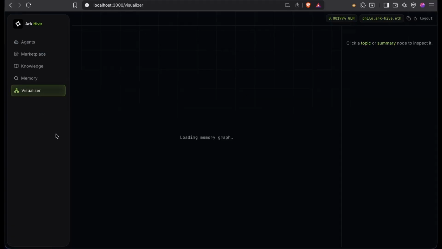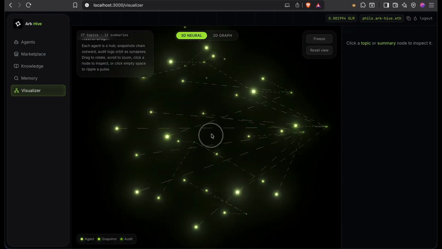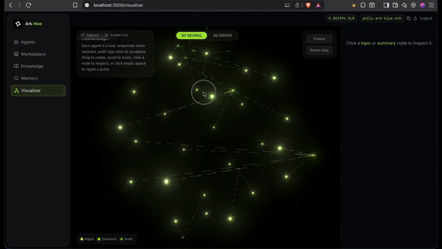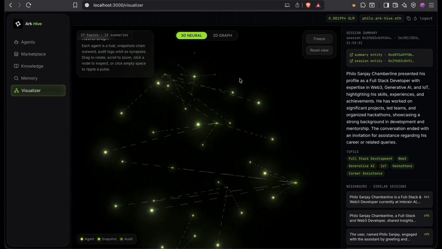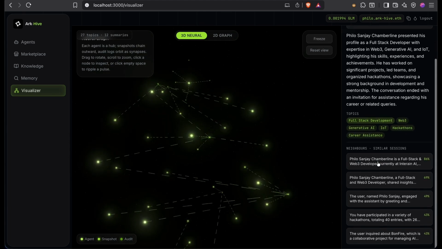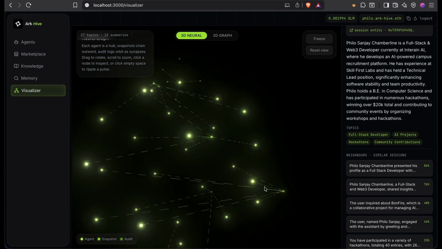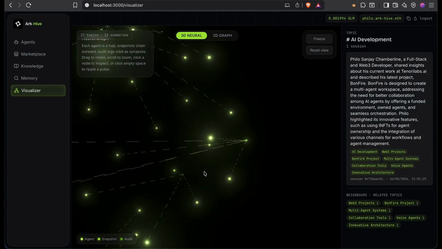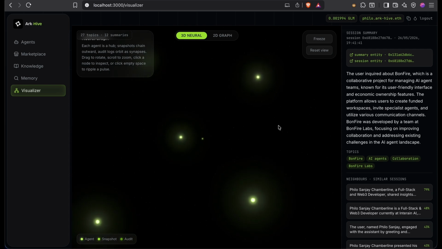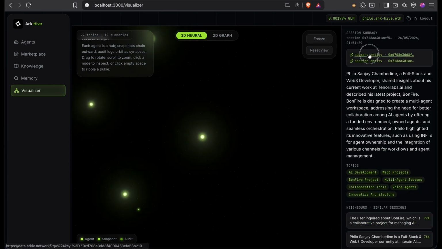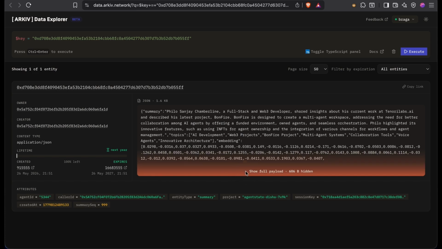And now over to the part we enjoyed building. The visualizer reads my Archive summaries live and lays them out as a topic summary graph. Glowing hubs are topics, leaves are individual sessions, and summaries are scattered around their primary topic. Click on any of these nodes to get the full text and a summary as well, and a direct link to the entity on the Archive Explorer. This isn't a mockup. Every node here is an entity I own on Braga right now.